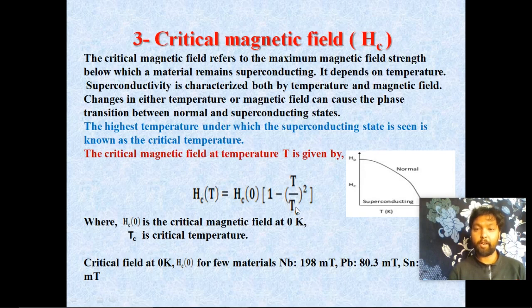At that temperature and below it, the material shows the superconducting state. For example, a few materials such as Pb have their critical field at 0 degree, that is Hc(0).